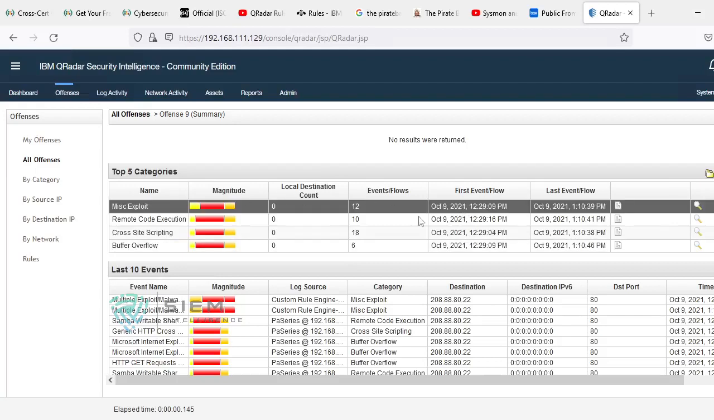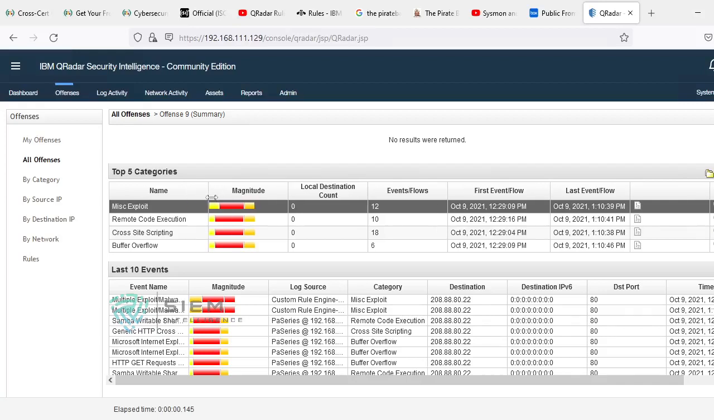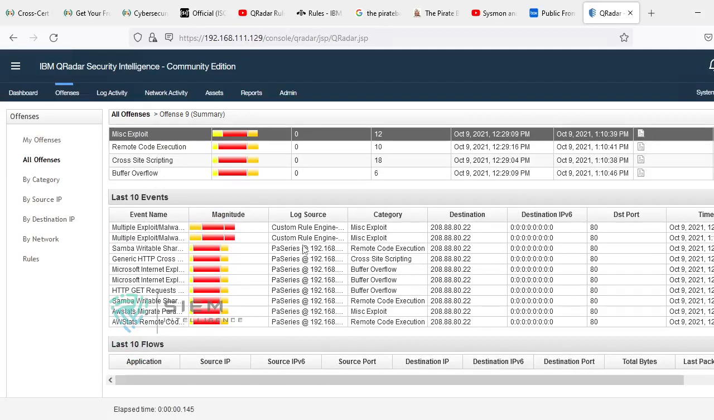For the miscellaneous exploit, from a single category, the attacker might first have done a miscellaneous exploit, followed by remote code execution. This will help you to add to the matrix framework what the activity of your attacker is, so that you can come to know. What were the last 10 events? You can see the events that contributed to your offense.